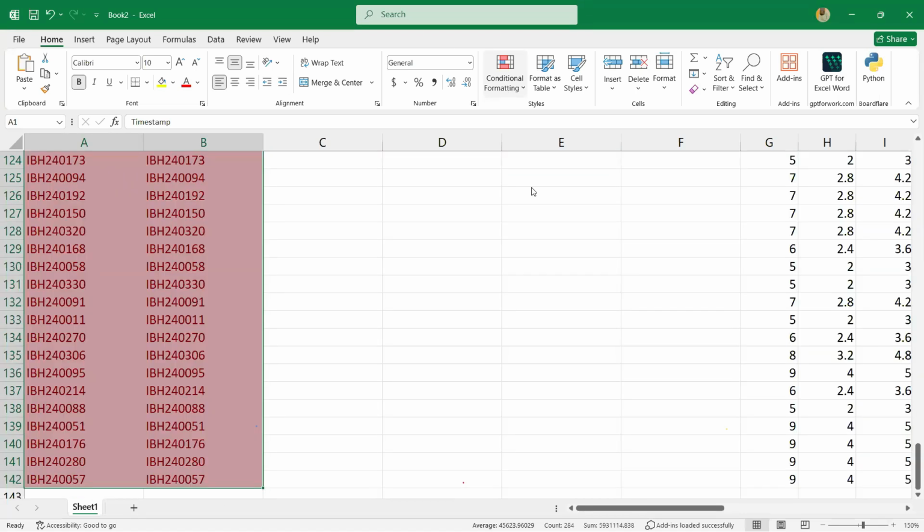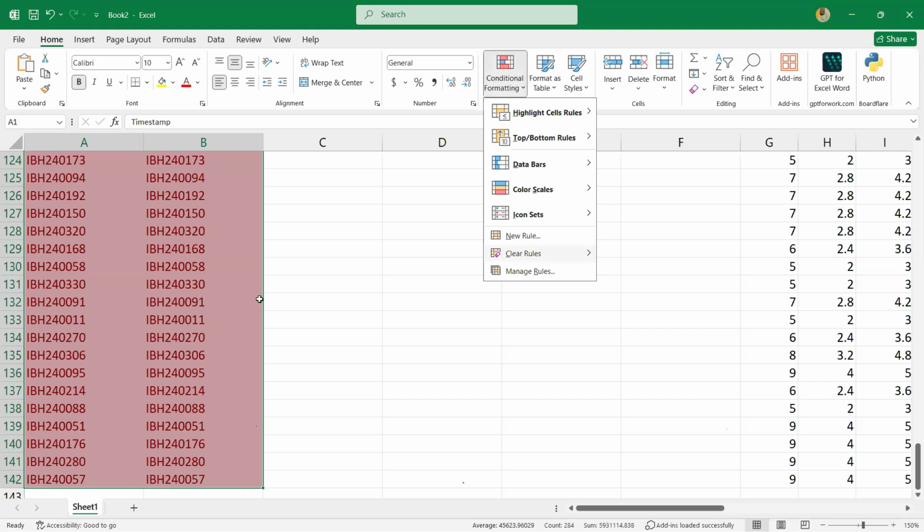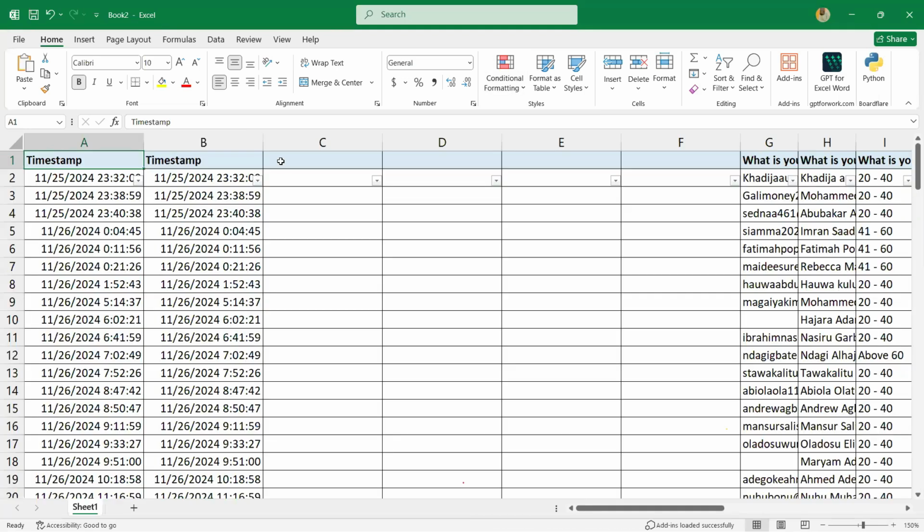Clear rules. Good. So this is the data. Now I want my month to be somewhere here. Then I want my time to be somewhere here. Then AM/PM to be somewhere here.